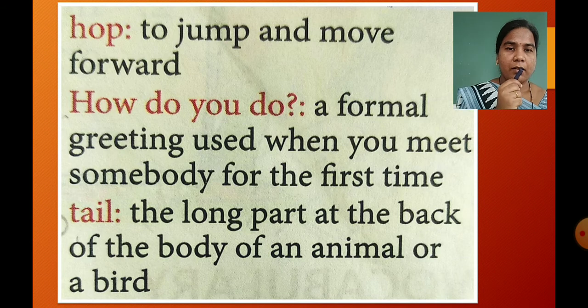Tail means the long part at the back of the body of an animal or a bird. We can see a tail on a bird and also on an animal. Children, these are the new words and you have to learn these new words. This is your homework.